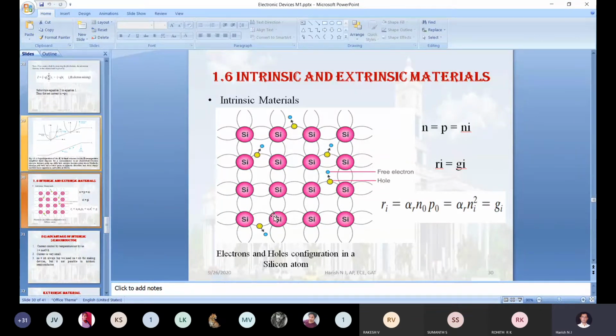As per the energy band theory, we have three bands in the semiconductor: the valence band, the conduction band, and the middle one, which we call the forbidden band. Initially the valence band is full of electrons.